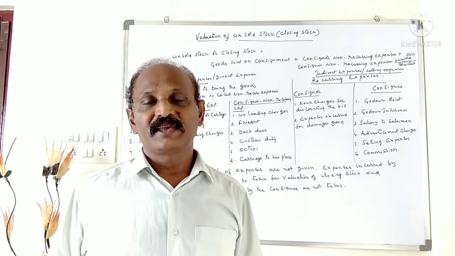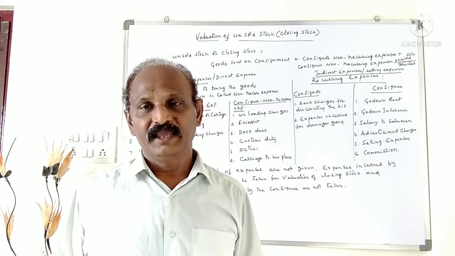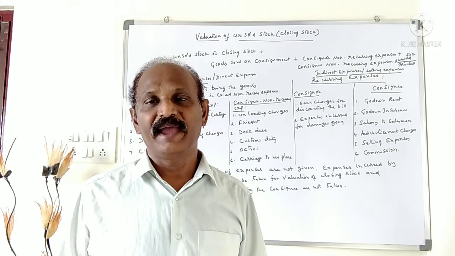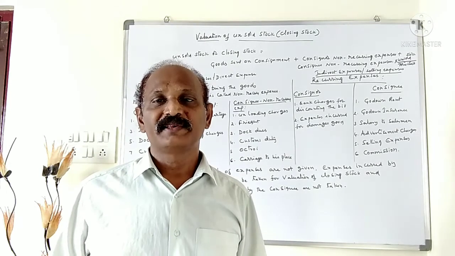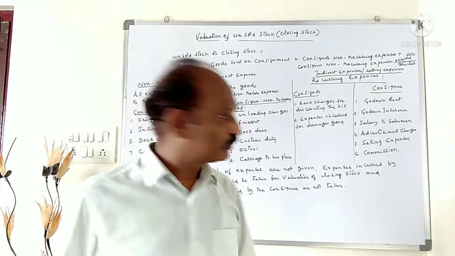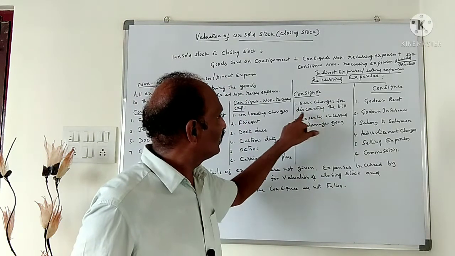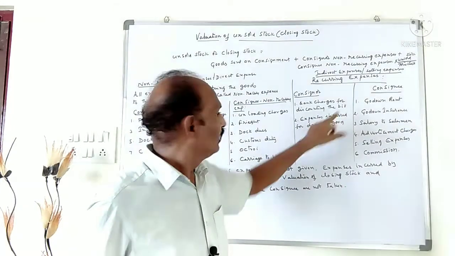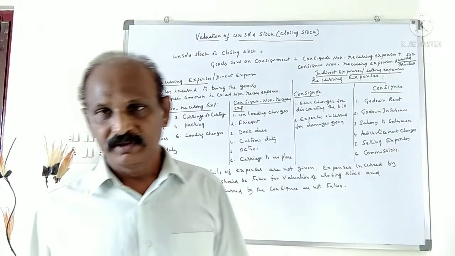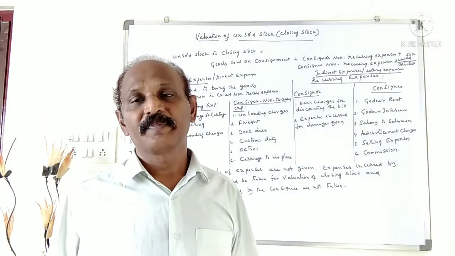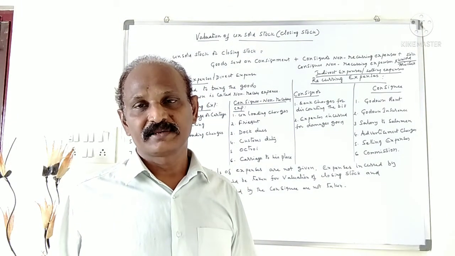Recurring expenses of the consignor are office expenses, bank charges for discounting the bill, and expenses incurred for damaged goods.